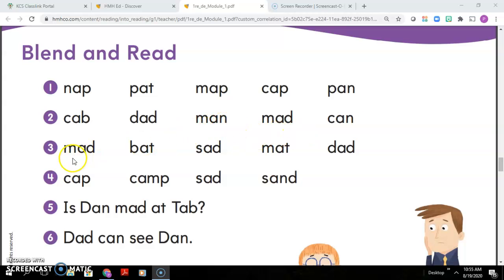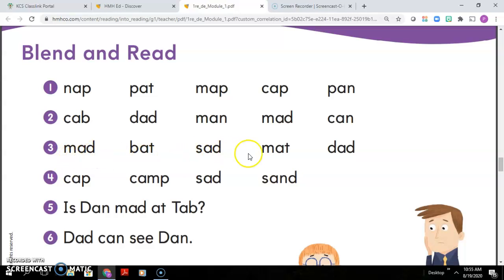All right, let's look at line 3. Ad, mad. At, bat. Ad, sad. At, mat. Ad, dad.